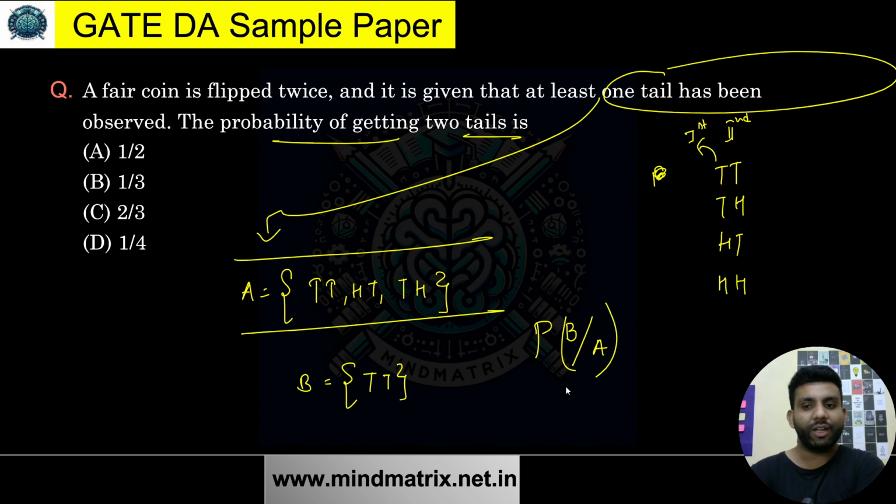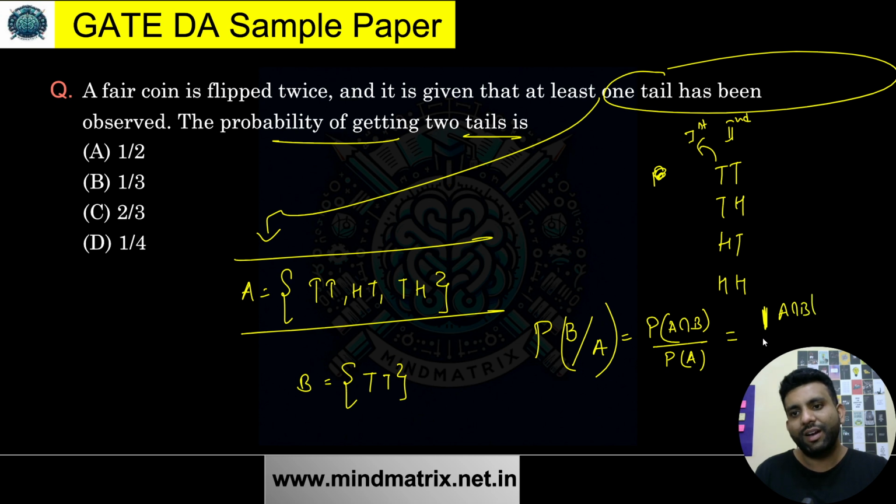I have already shown you exactly what happens in this case. Overall your sample space reduces to the A event size. This is nothing but a kind of measure. So what you'll do over here, I hope you remember this. It will be the probability of A intersection B divided by the probability of A. Or what else you can do is, it is going to be the size of your A intersection B event divided by the size of A event.